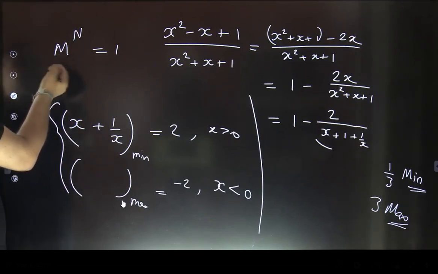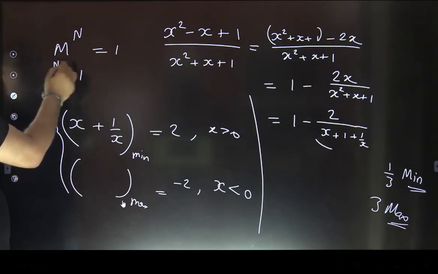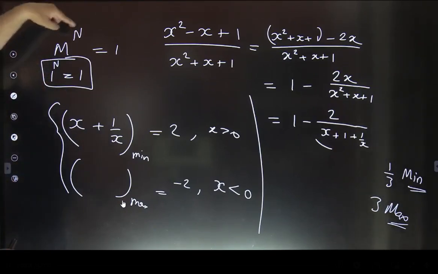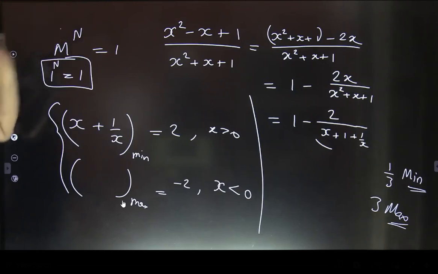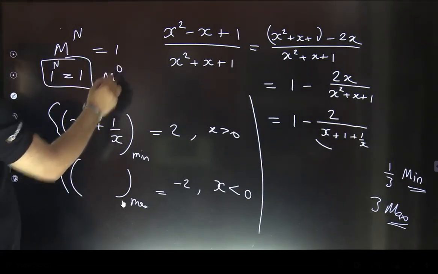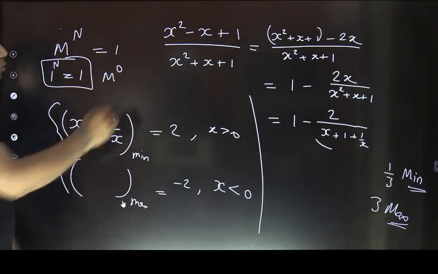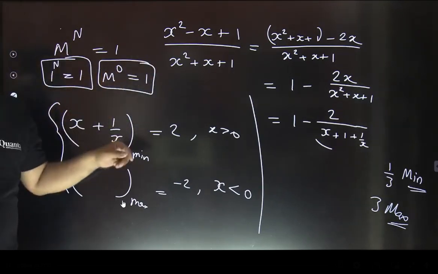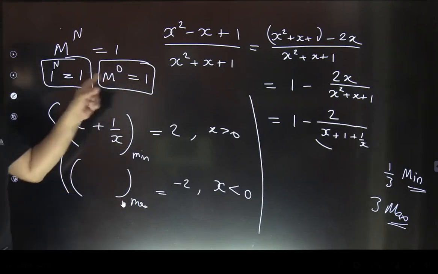So 1 raised to any power will always be 1. That's the one case. Okay? So make this m equal to 1 and you will find the values of x. And there is no limit on the values of n. n can be negative, 0, positive, whatever it may be. Next case, if n becomes equal to 0, then m power 0 is also equal to 1. That is the second situation. So in that case, you need to put n equal to 0 and then find the values of x. Only thing you need to take care of is that m should not become equal to 0.